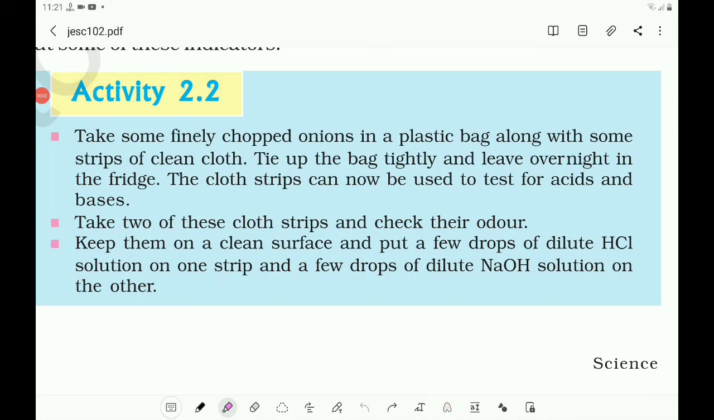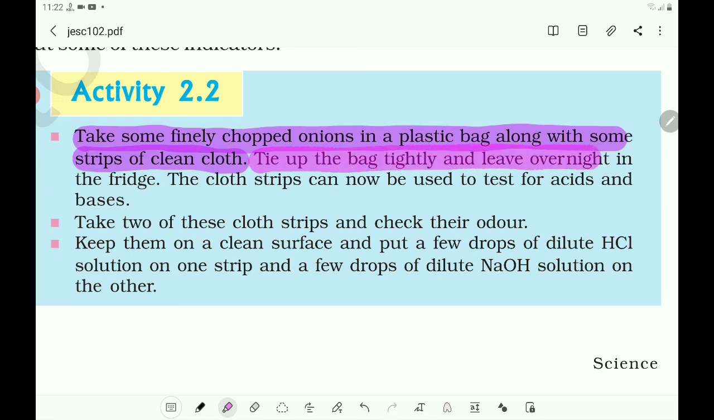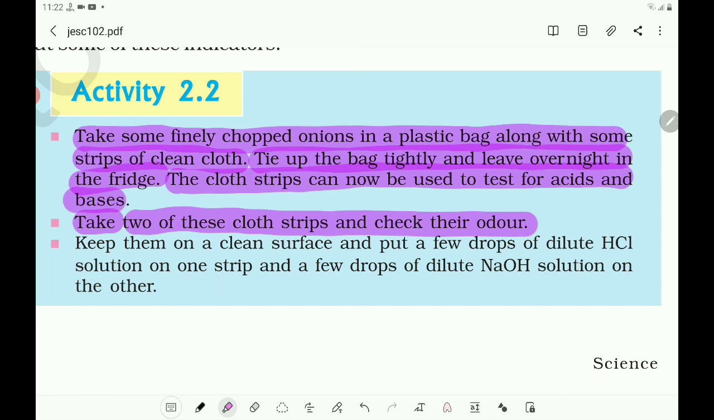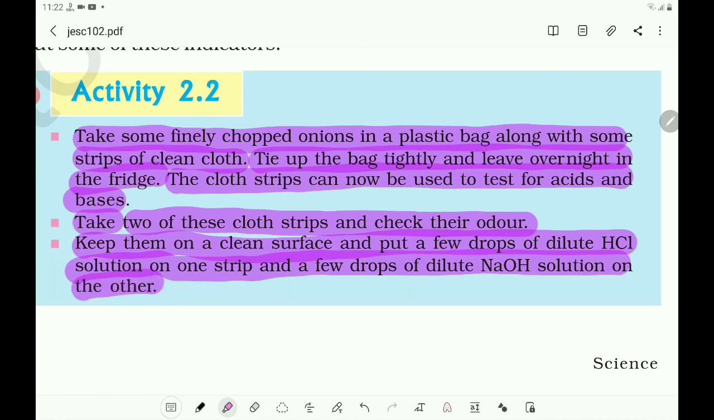Children, one more activity is there for you. Take some finely chopped onions in a plastic bag along with some strips of clean cloth. Tie up the bag tightly and leave overnight in the fridge. The cloth strips can now be used to test for acids and bases. Take 2 of these cloth strips and check their odor. Keep them on a clean surface and put a few drops of dilute HCl solution on one strip and a few drops of dilute NaOH solution on the other.